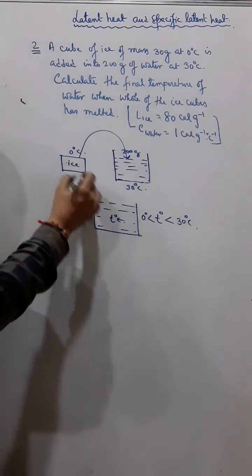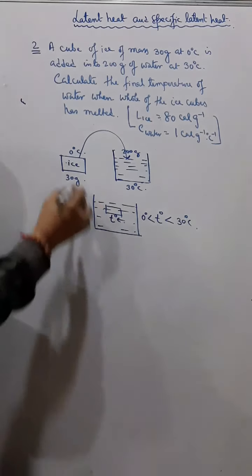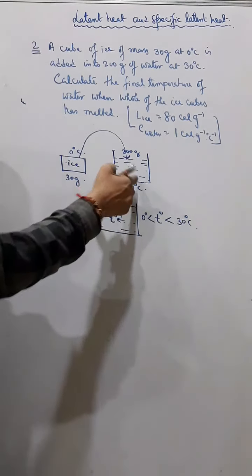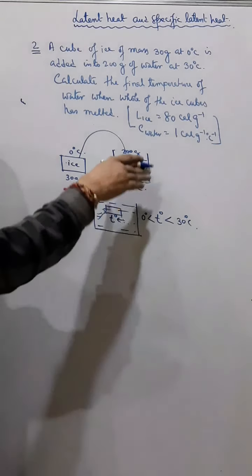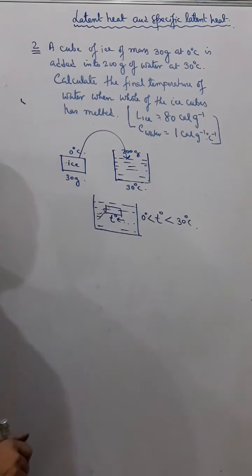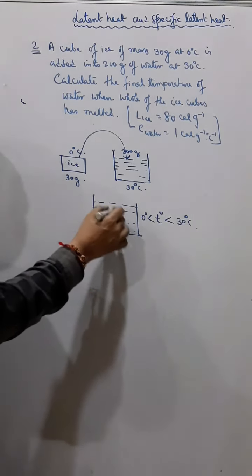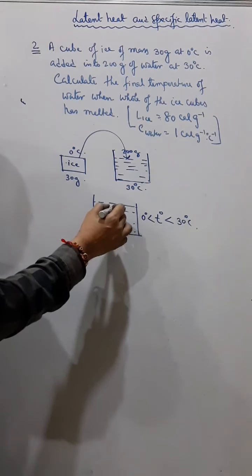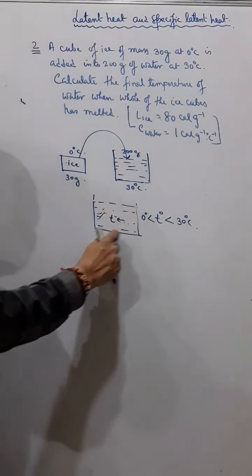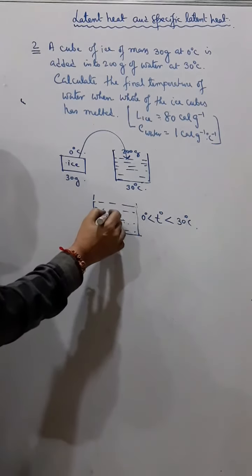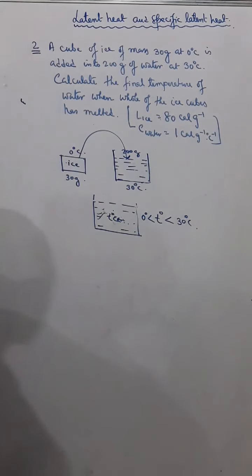So that means when I put this cube of ice, which is at 0 degrees Celsius, into 30 degrees Celsius water, slowly the ice will start melting, and slowly the temperature will start falling. And when all the ice has melted, then actually the temperature of the whole combination will reach T degrees Celsius, which is less than 30. That is what we have to calculate.